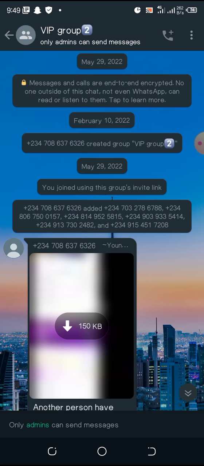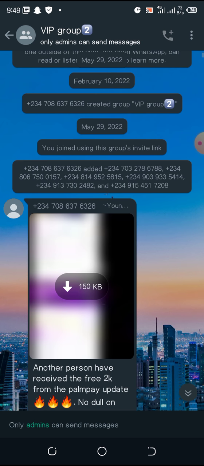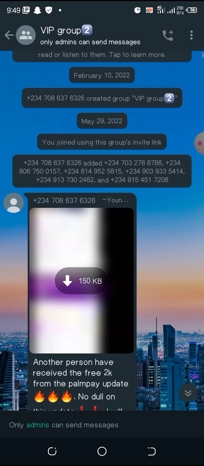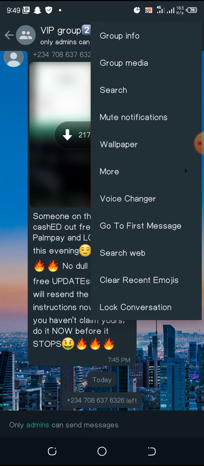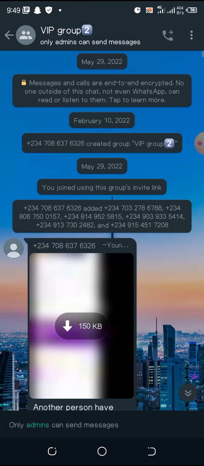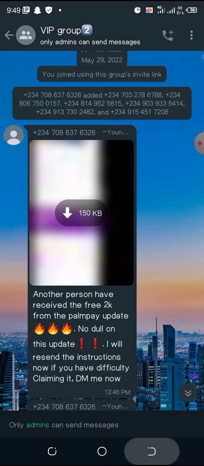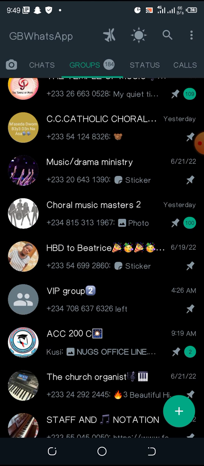You see, this is the first message on February 10th, 2022. And this is the last message today. So you come here, the three dots here, and you go to first message, and it will open for you. So those are the new things they have introduced in the new WhatsApp. But this is for GB WhatsApp. But I definitely know that it also works on the normal WhatsApp that we've been using.